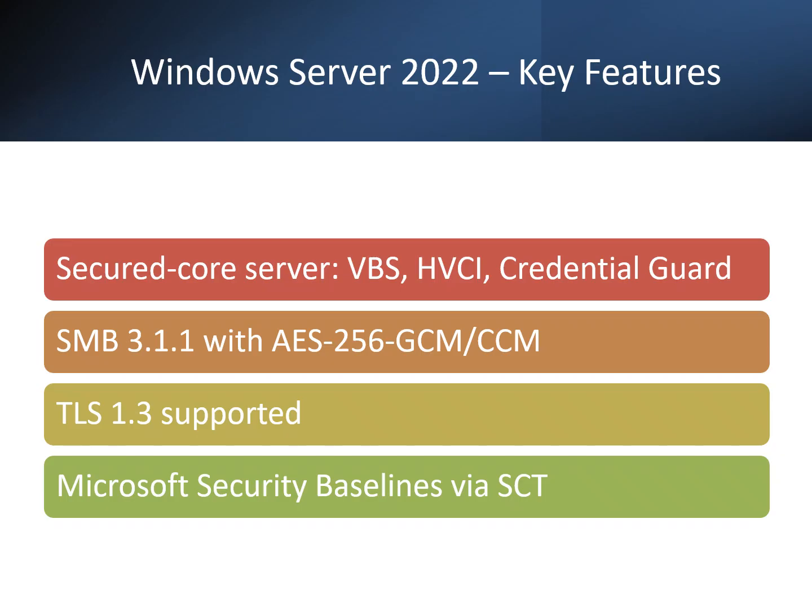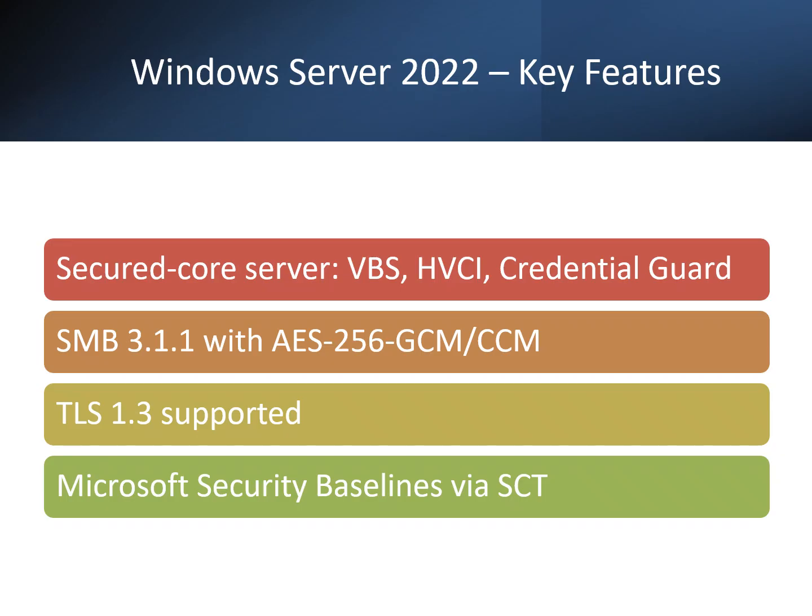Windows Server 2022 introduces several important security capabilities. Secure Core Server. This is a collection of protections that combine hardware and operating system security. It utilizes features such as virtualization-based security, VBS, to isolate parts of memory, and hypervisor-protected code integrity, HVCI, to prevent unsigned code from executing. Credential Guard is also part of this model, protecting NTLM and Kerberos secrets within a secure enclave.